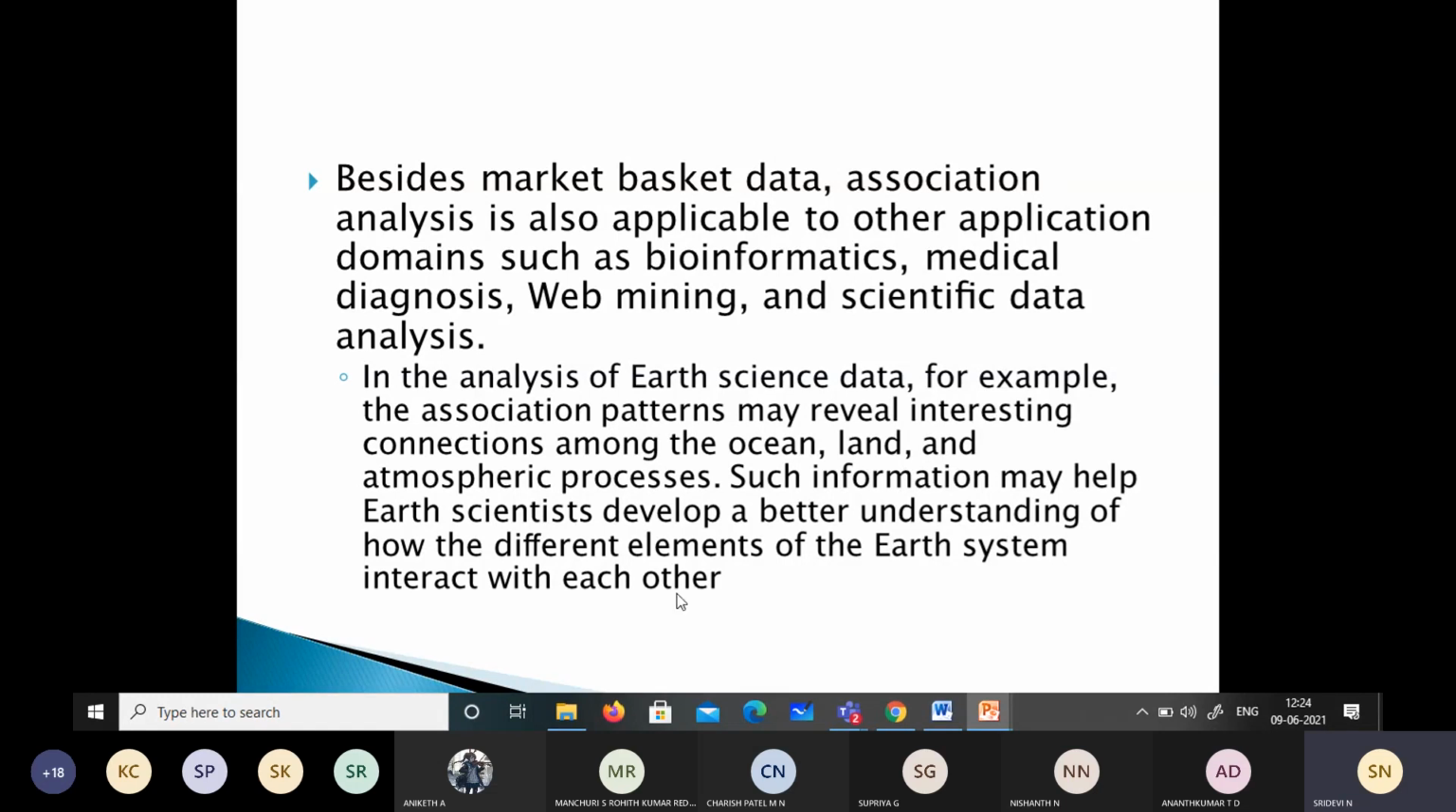So this is just how association analysis can be applied to earth science data. In the same way, it can also be applied to other application domains such as bioinformatics, medical diagnosis, web mining, and scientific data analysis as such.